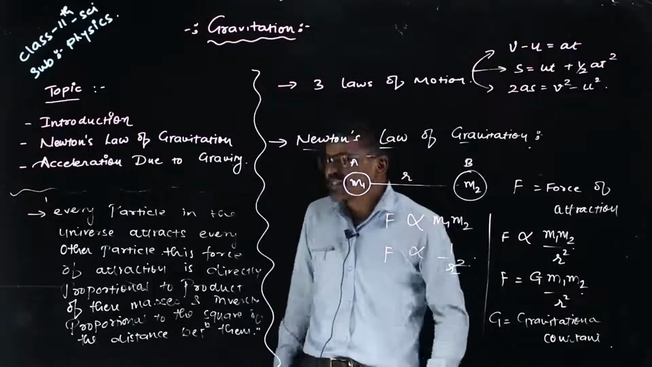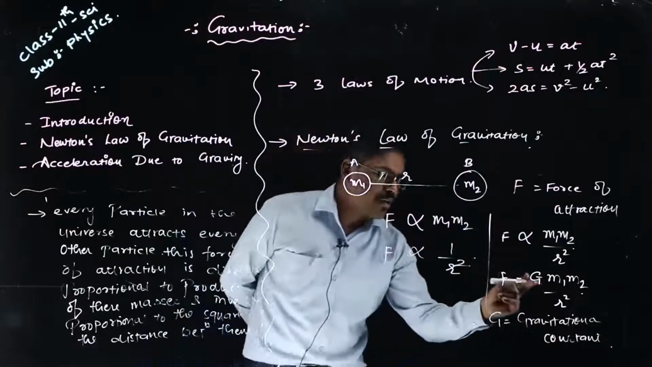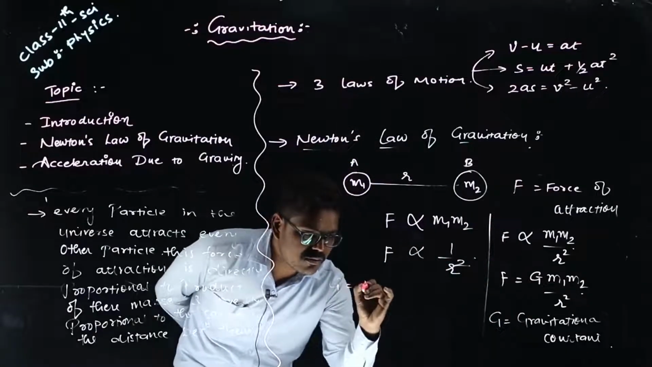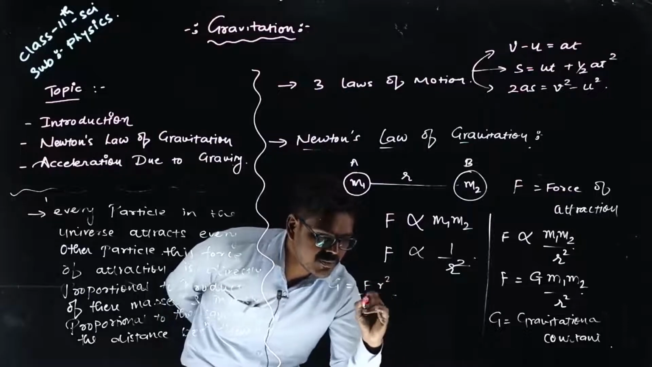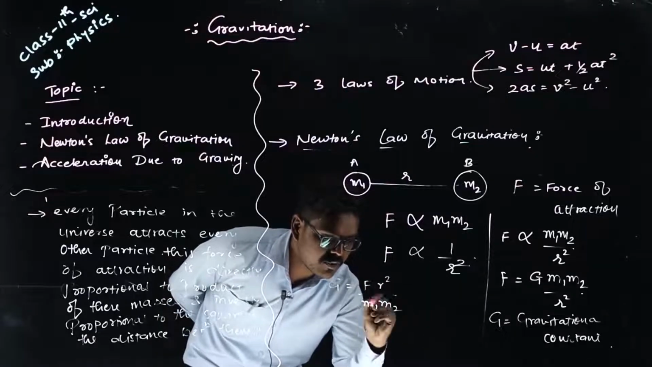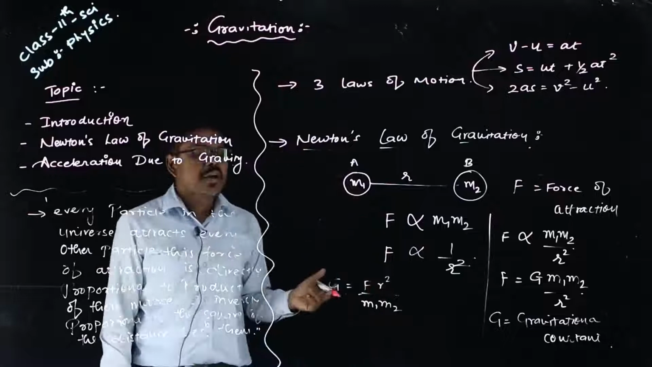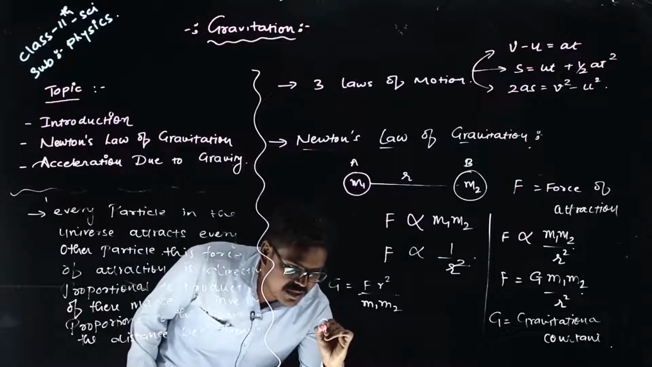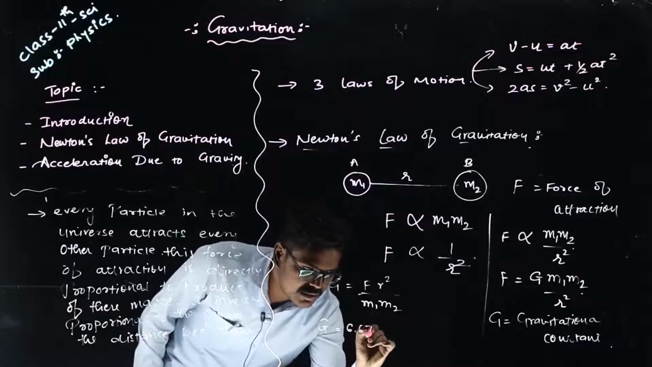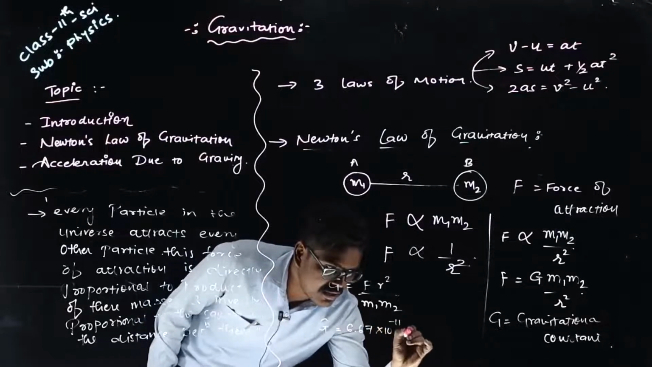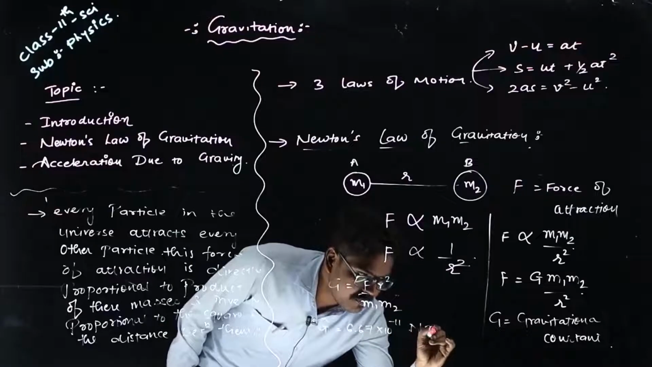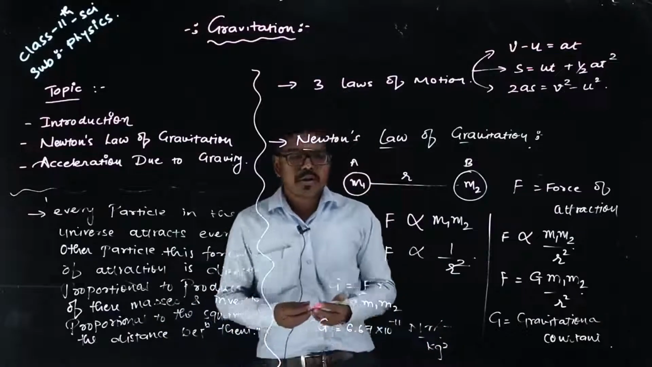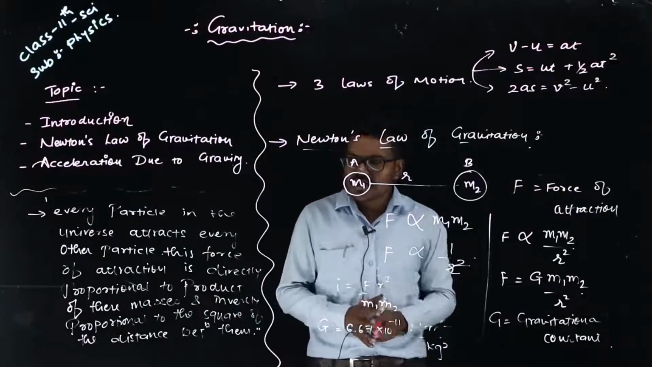It has some value, and if you want to find the value of it, G is equal to F into r square upon m1 m2. If I put all the values, I will get the value of G: 6.67 into 10 raised to minus 11 Newton meter square upon kg square. So this is about Newton's law of gravitation.